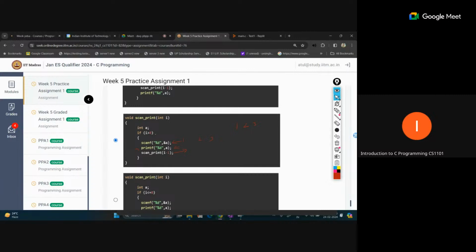But in the other option, the condition given is i less than or equal to 0, and in the first call we are passing 5. So 5 is less than or equal to 0? No. That means the statements will not be performed in the first call itself. This if condition is not true, so it will not perform any recursive call or any print statement. So only option 3 performs 5 recursive calls with the print statement in the correct way. So option 3 is correct for this last question.